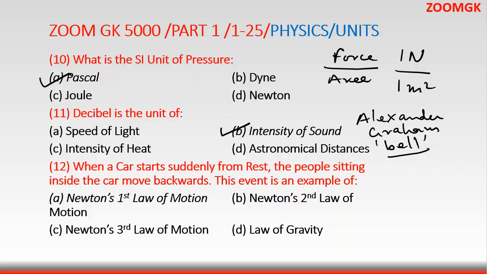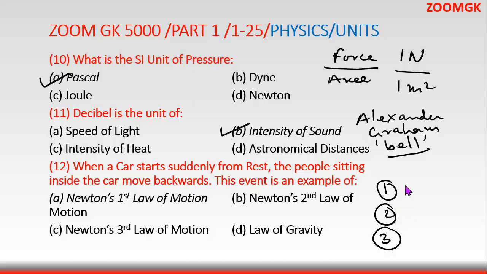Now coming to number 12. When a car starts suddenly from rest, the people sitting inside the car move backwards. This event is an example of Newton's law of motion. But which law? We have 3 laws, so we should know Newton's first law, Newton's second law, and Newton's third law.